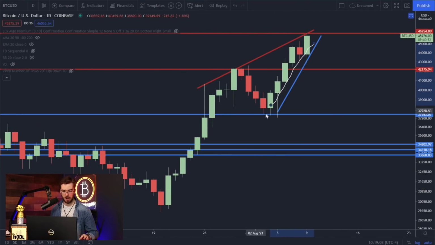Bitcoin has rallied. How much? In the last 6 days, we've rallied 20%. Gold's dropped 20%, Bitcoin's up 20%. What does this tell us? In my opinion, this is not the reason for this rally, but it does remind us of something, and that is that Bitcoin is the new gold. Bitcoin retains value into the future. It has a limited supply.